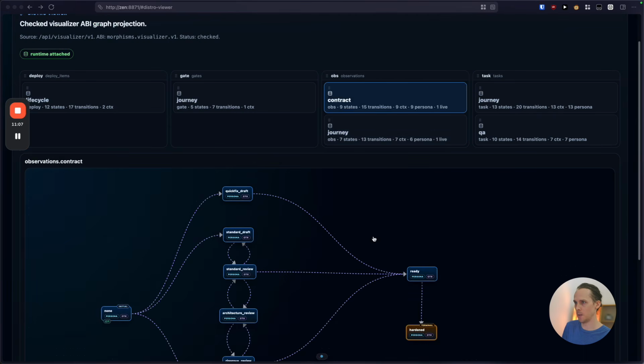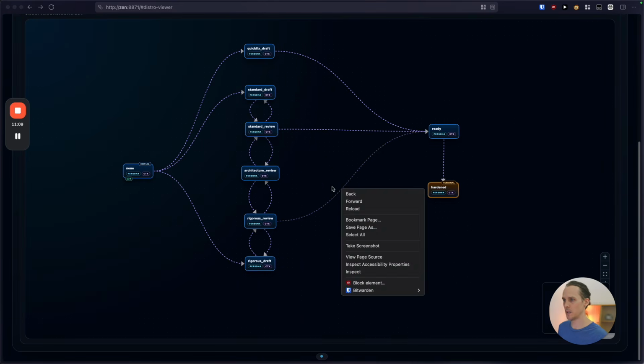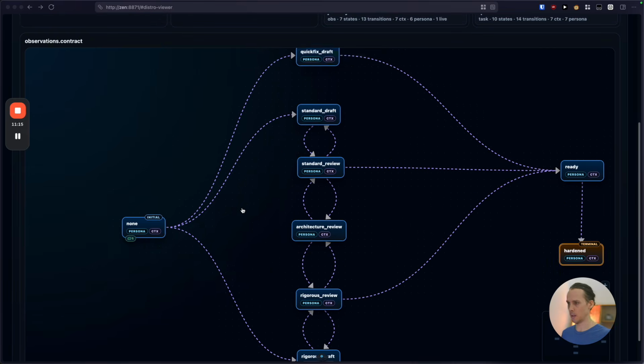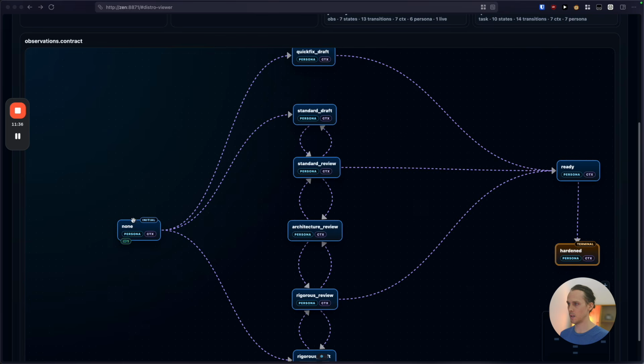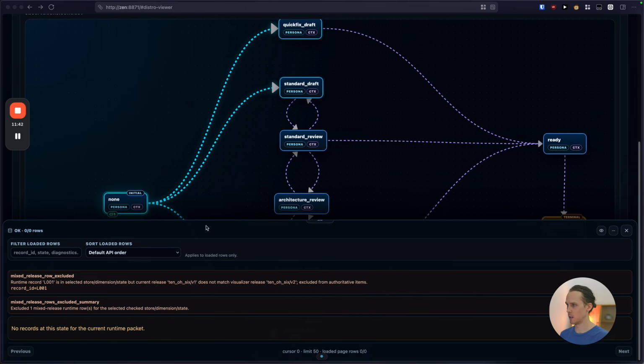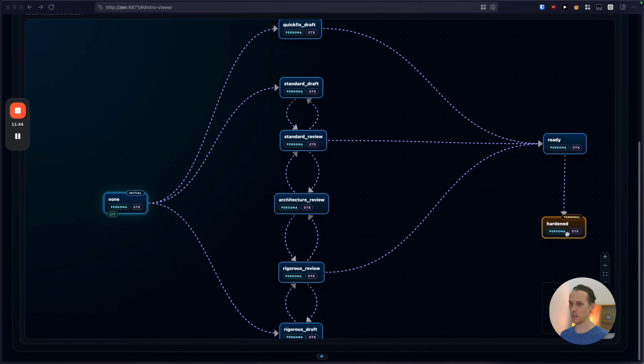So let's look at, for example, the contract. I think this is a good example of the kinds of thinking that this system allows you to take now. You can define the context, you can define the persona, and you don't need to worry about schemas and all the other stuff that I've talked about. Now you can focus on systematizing the movement of data through a systematic and deterministic system. A contract starts at none, obviously. That's how it's born. You can also click here. That's not running right now, but you can click on each of these records and see details as well, so you can see the movement of data through the system.